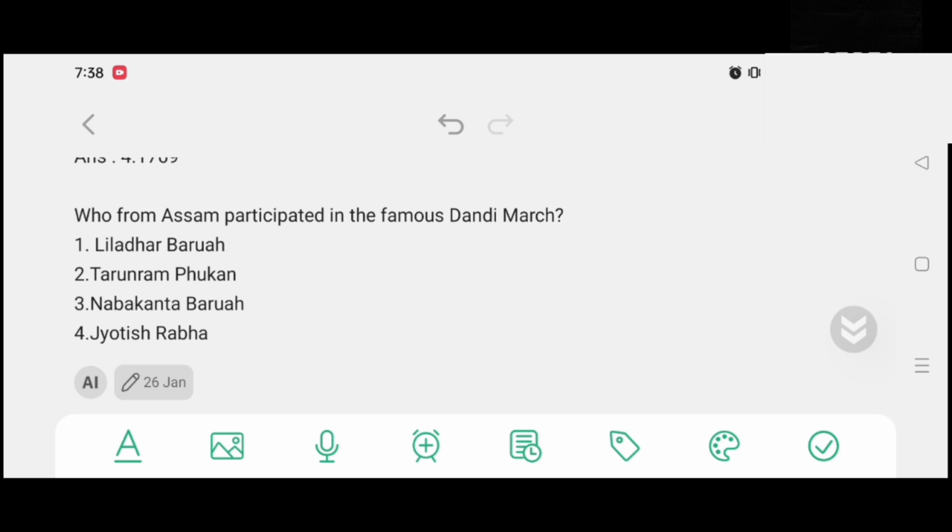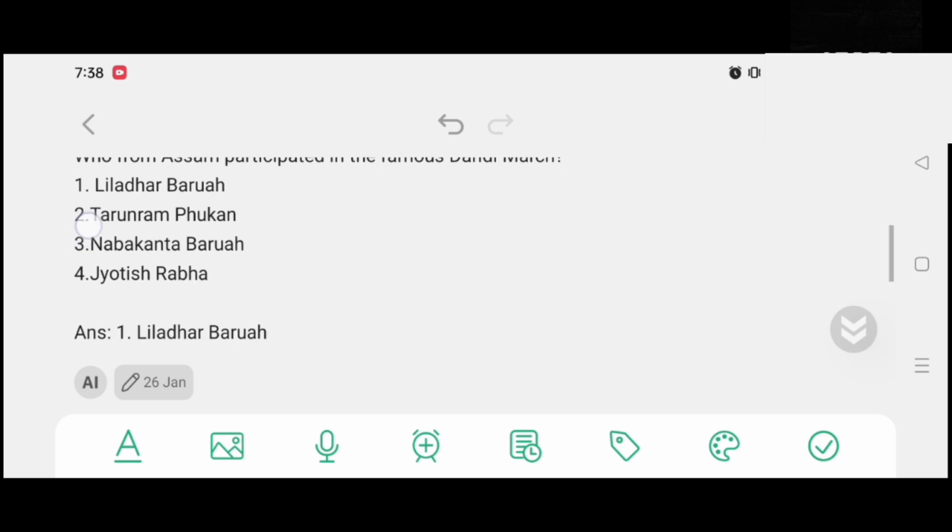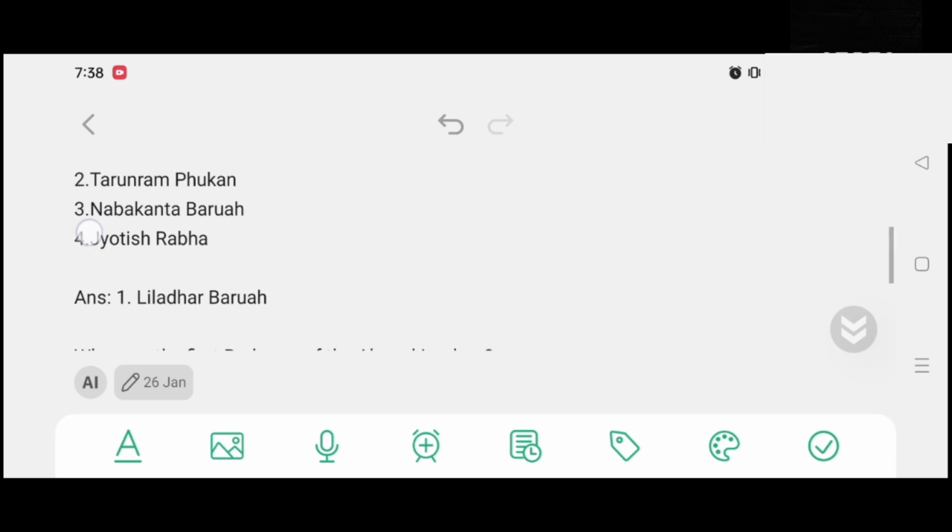Who from Assam participated in the famous Dandi March? Option number 1, Liladhar Borua. Option number 2, Toruram Fukhon. Option number 3, Nabakanta Borua. Option number 4, Jyoti Sabha. And the correct answer is option number 1, Liladhar Borua.